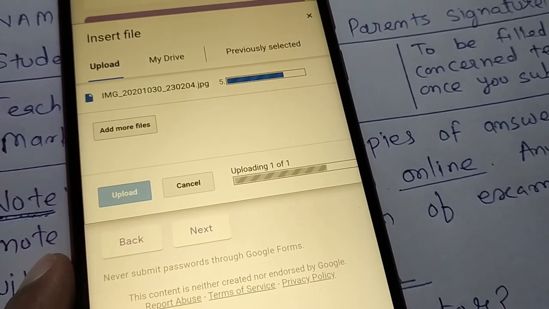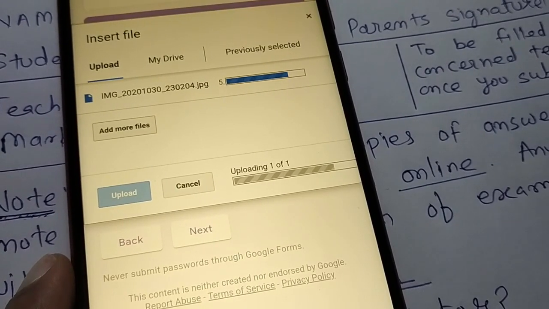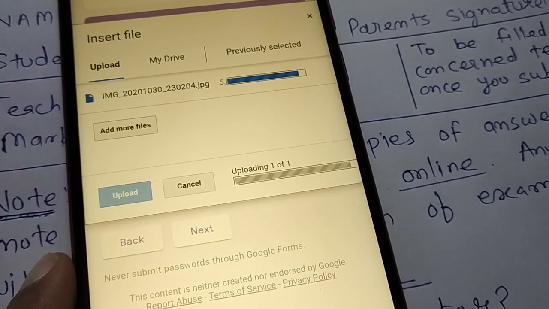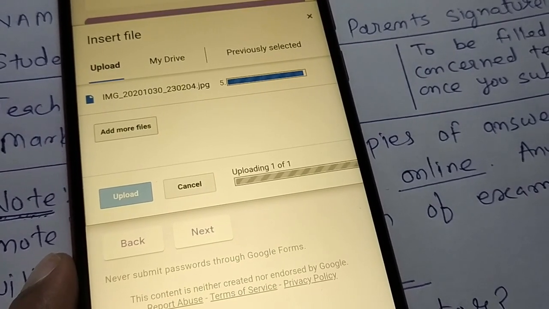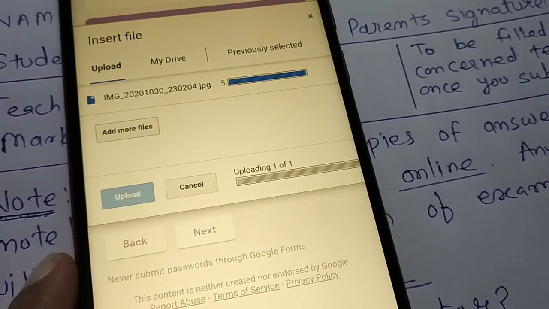At the last option, if your internet is very bad, which is not supporting the uploading, then what you have to do, immediately all the snapshots you have to WhatsApp to the concerned teacher in the given time slot with the genuine problem, right? Then only your examination will be considered.